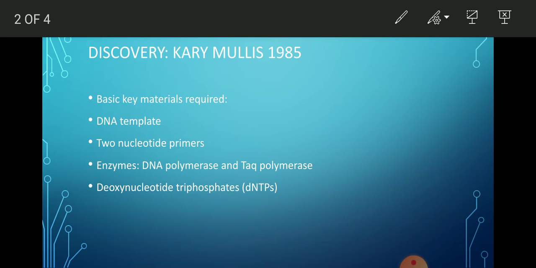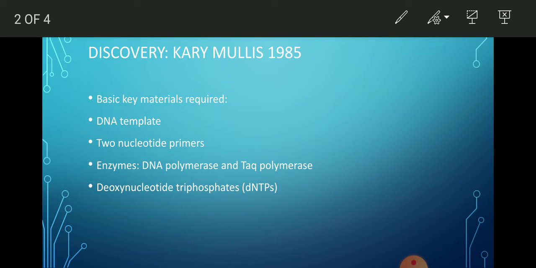In vitro and in vivo, there are two terms we are using. In vitro means in the laboratory, and in vivo means at the natural place. So it is best defined as the DNA replication in vitro, in which amplification of the DNA takes place. Apart from the discovery, PCR requires some important key ingredients, that is DNA template.